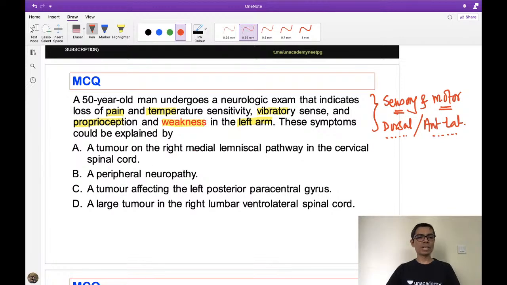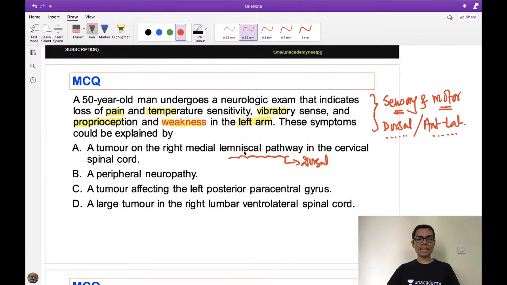So if there is a tumor on the right medial lemniscal pathway, first of all, the lemniscal pathway is nothing but the dorsal column pathway. If there is involvement of this pathway, the dorsal column sensation is predominantly going to be lost. So here the vibration and proprioception loss I can explain with this medial lemniscal pathway involvement, but neither the motor weakness nor the pain and temperature loss can be explained by this pathway, right?